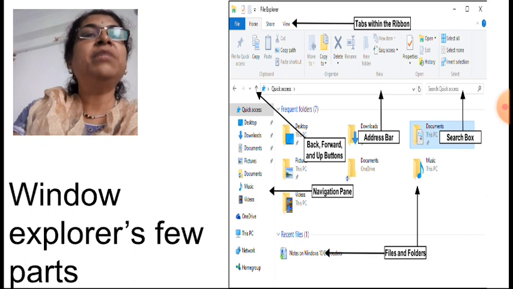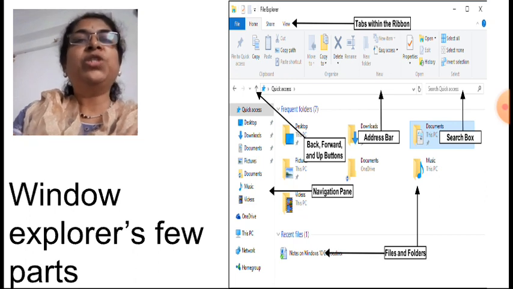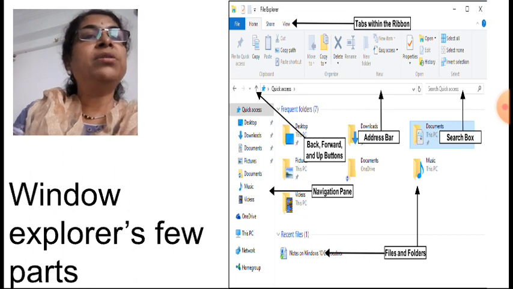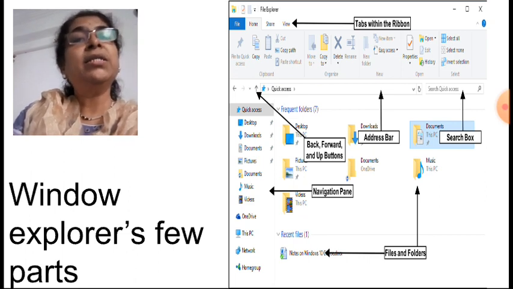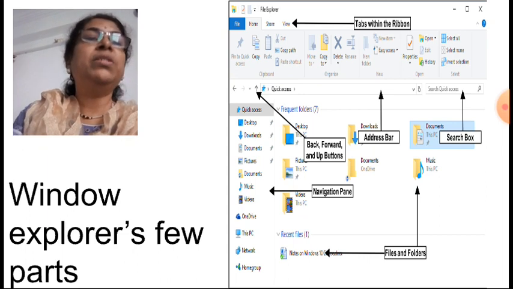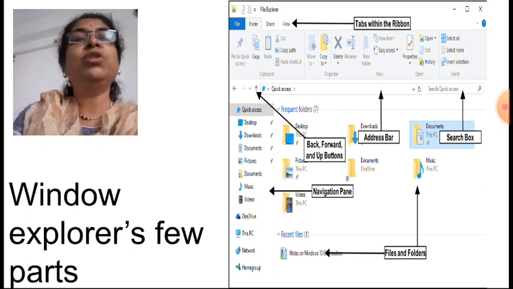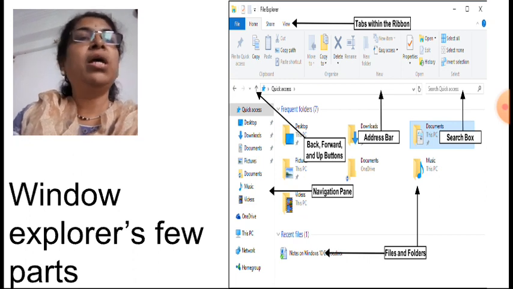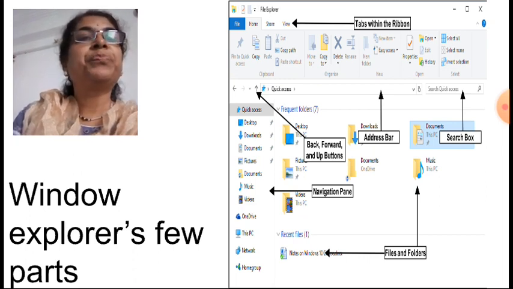Address bar is showing which main folder is open. Okay, now search bar. Suppose in the main folder there are many files and folders, and if you want to search, and you can't see those files or folders on the screen, either you have to scroll the screen or use the search box.